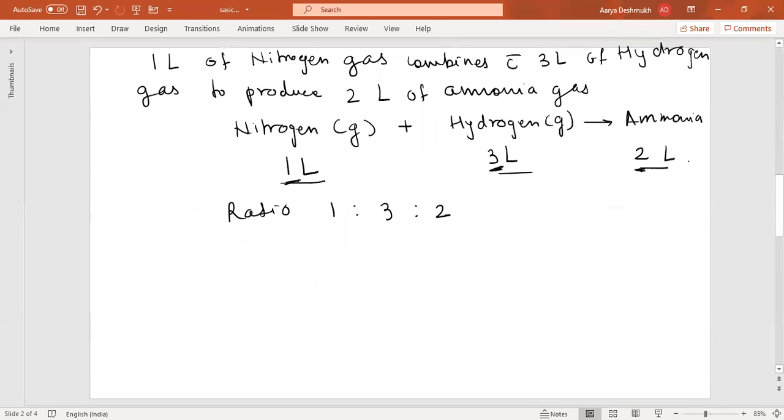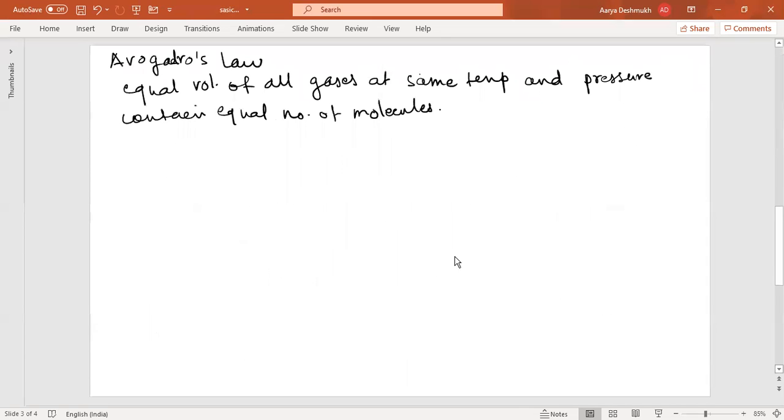Now, next we'll go for Avogadro's law. Avogadro's law states that equal volumes of all gases at the same temperature and pressure contain an equal number of molecules. In Gay-Lussac's law, I told you that it was related to volume. Now here comes the concept of molecules. Gay-Lussac explained this in terms of volume, and Avogadro is the person who explained this in terms of the number of molecules.